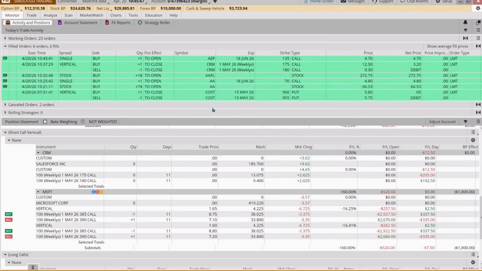We reviewed the trade on Costco that had hit our target, and we decided to exit CRM. We admitted that we were wrong on that one. We also reviewed the trades on NVIDIA, AMD, and Microsoft. So we packed a lot into our 45 minutes.